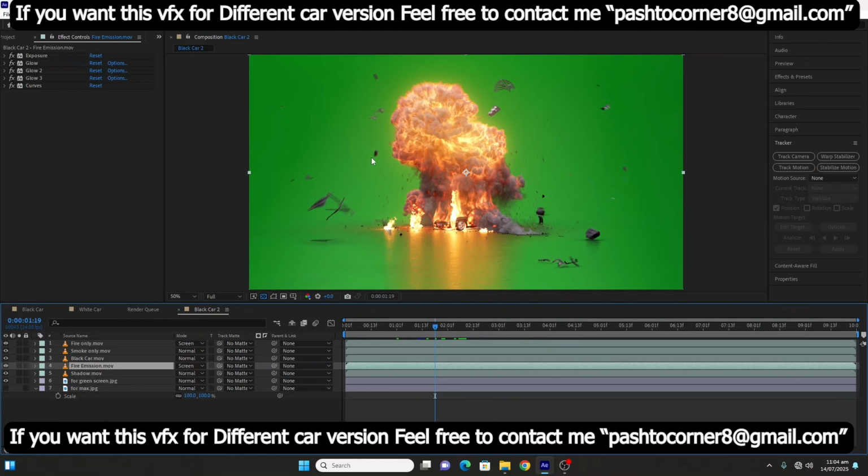This is the benefit of downloading the pack. If you work with a single layer, downloaded from YouTube, then you have no control on it.